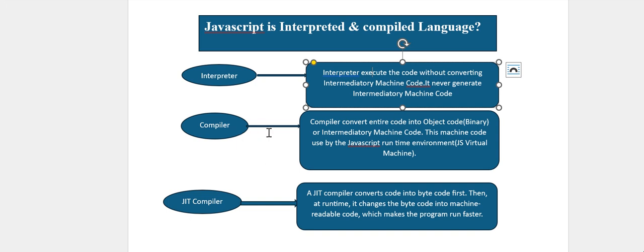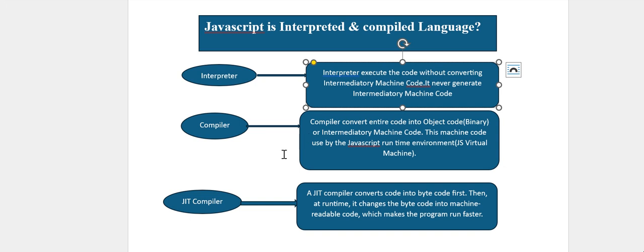So the compiler executes the entire code, while the interpreter executes line by line. The interpreter does not generate intermediary machine code, and the compiler generates the intermediary machine code.